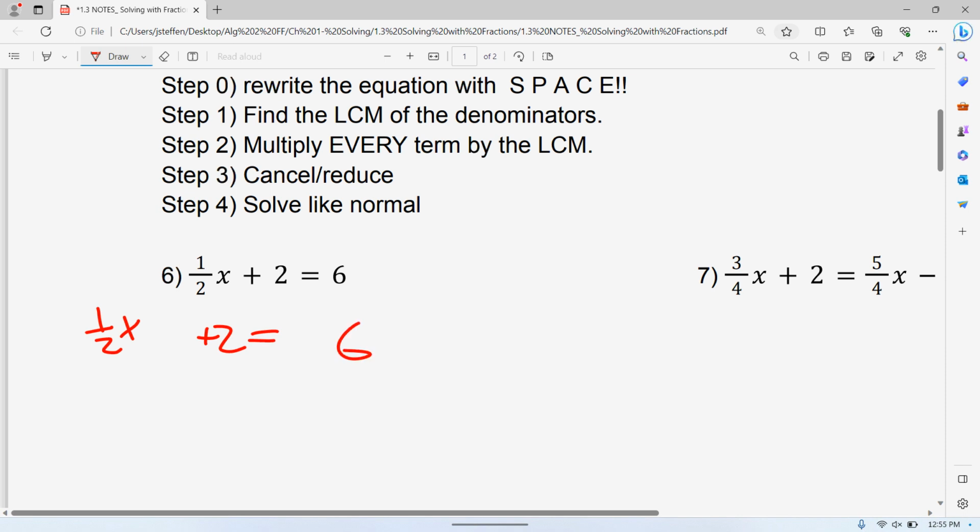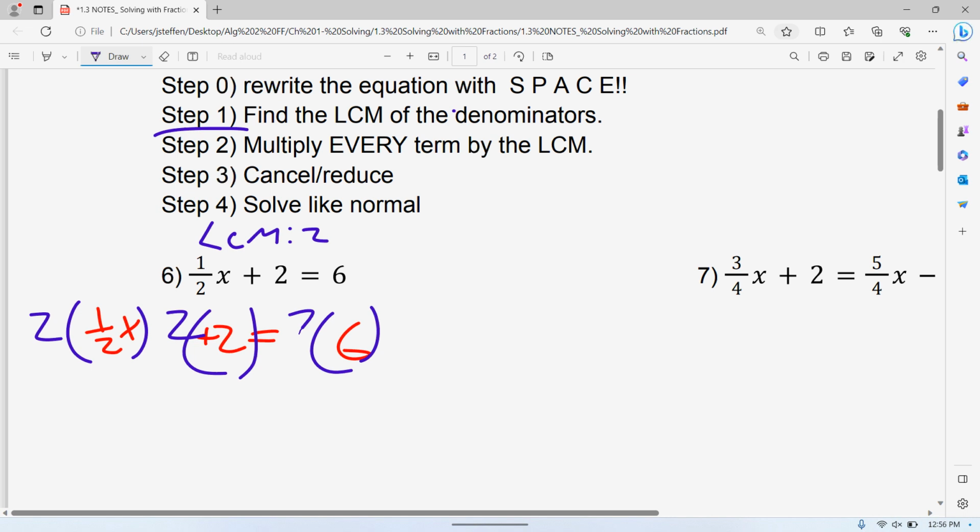Because now I'm going to go through and multiply every single one of those things. That's step 2. But before we do that, we need to find what we're multiplying by. Well, this one, it's the least common multiple of your denominators. 2, so that is the least common multiple. You don't need to label the least common multiple like I did. If I was doing a test or a quiz, I wouldn't bother with that. But since it's your notes, I thought it might be nice if you could understand where that 2 is coming from, if you forget and look over your notes later.